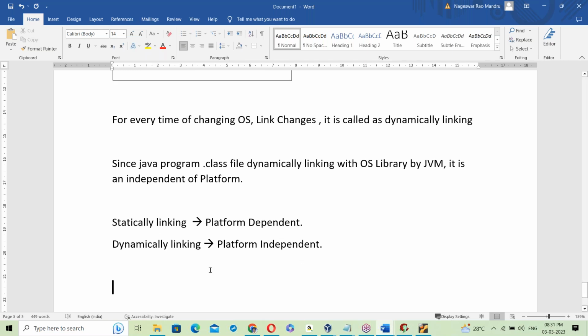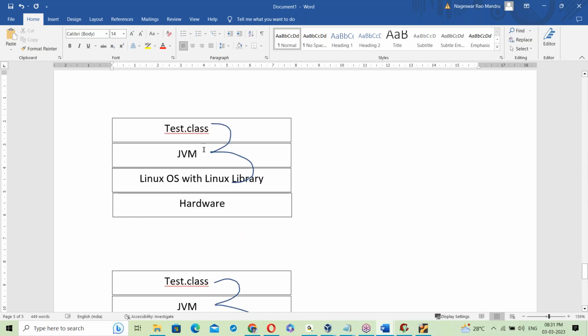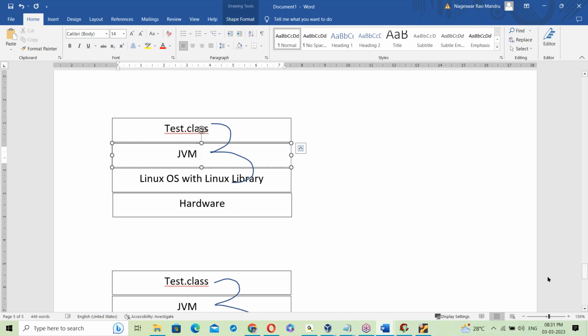So in a Java program, dynamic linking with the OS library makes it independent of platform. Okay, fine. There is a doubt here, let me check it.